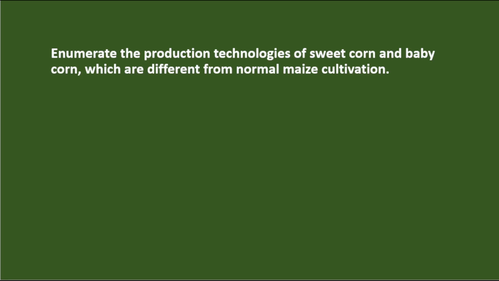So today we are going to do the next question of our agriculture optional answer writing practice series. And today's question is: enumerate the production technology of sweet corn and baby corn, which are different from normal maize cultivation.